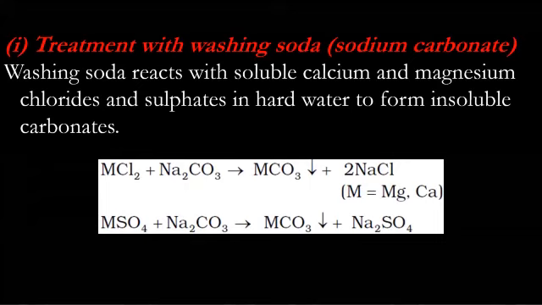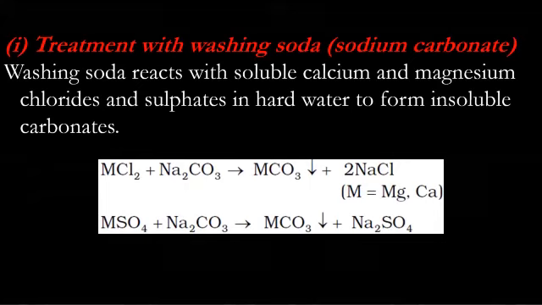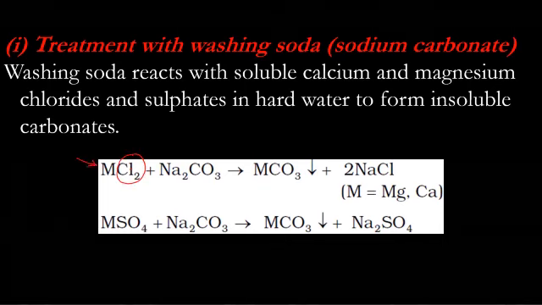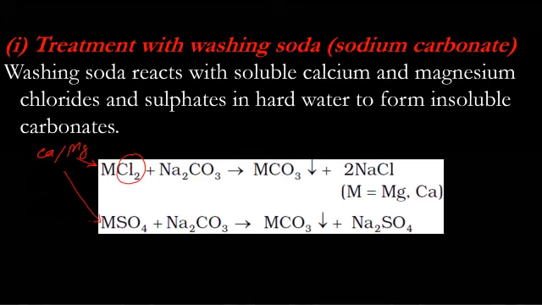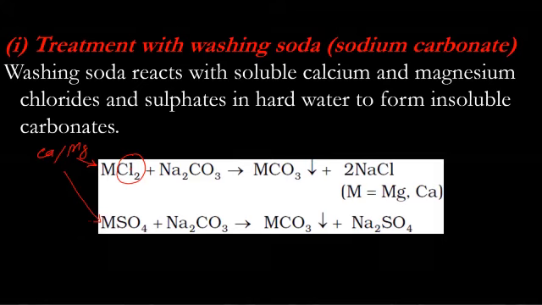Treatment with washing soda, that is sodium carbonate. Whether it is chloride impurity or sulfate impurity, where M is calcium or magnesium, an impurity in the form of chloride or sulfate will cause permanent hardness. When these react with sodium carbonate, that is washing soda, the carbonate gets attached to the metal and chloride or sulfate gets attached to the sodium.